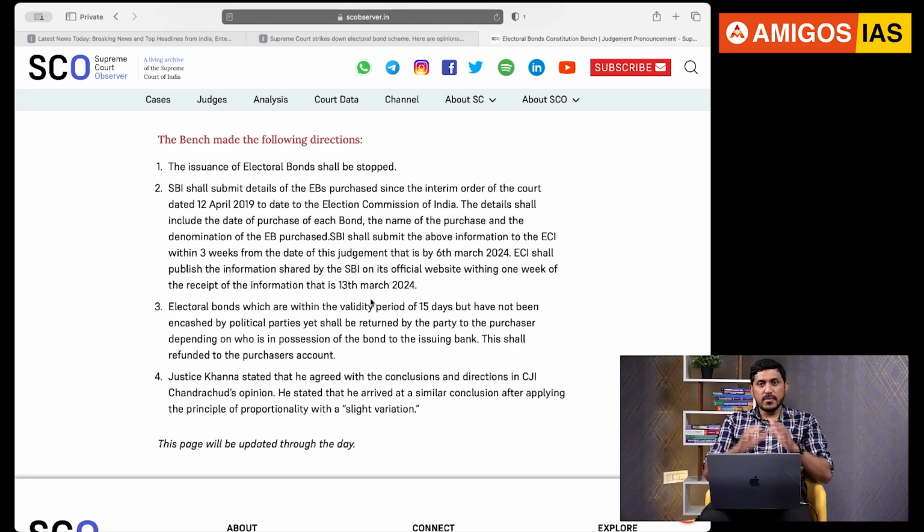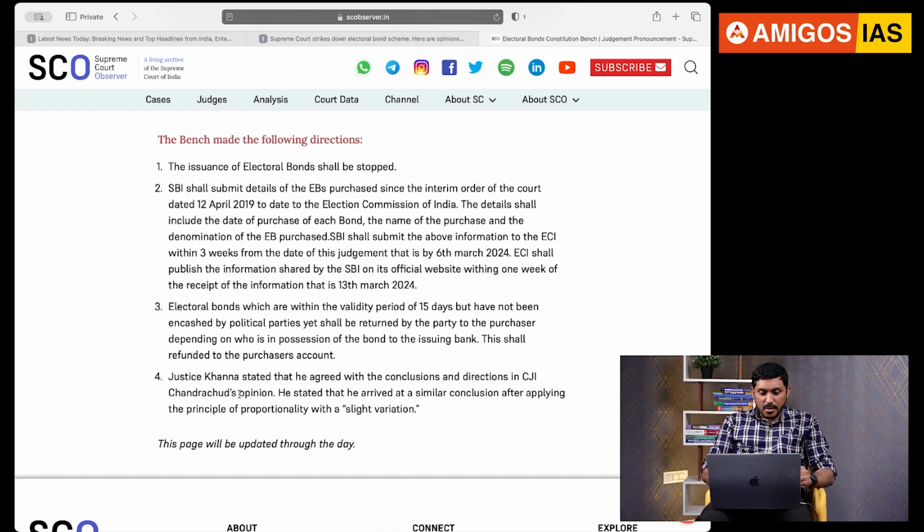And if some of these bonds have not been encashed, Supreme Court has told them to return that money. The money which has not been encashed by the parties should be returned by the party to the purchaser, depending on who is in possession of the bond, to the issuing bank. That means whatever money is there with the political parties, you can give it back, and this money shall be refunded to the account of the purchaser also.